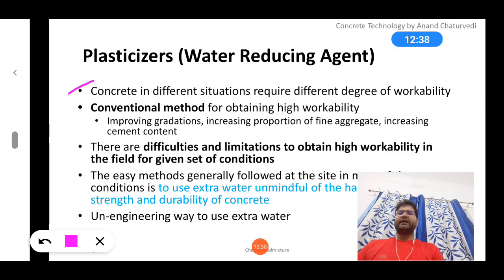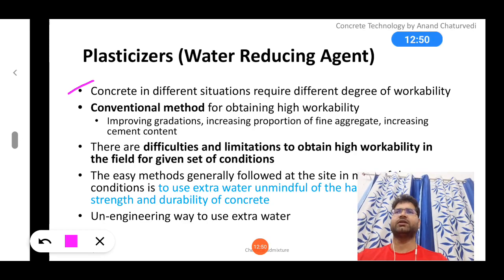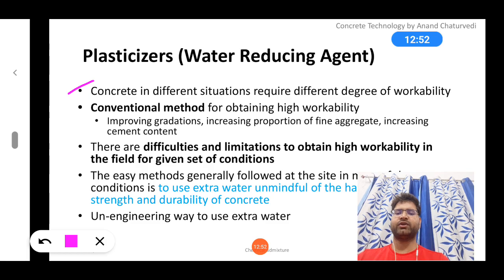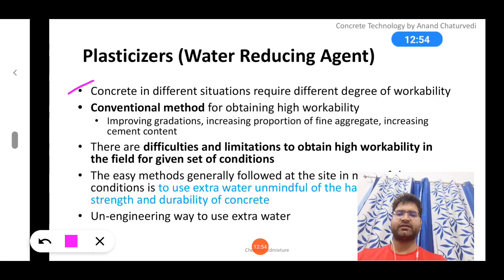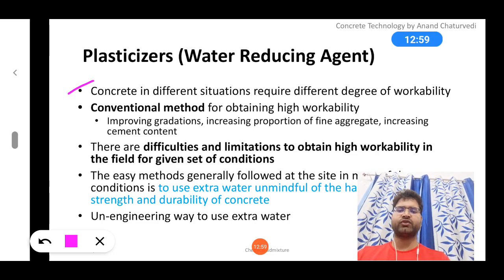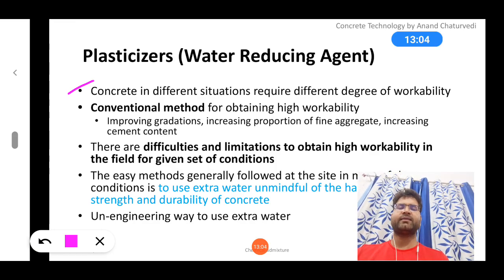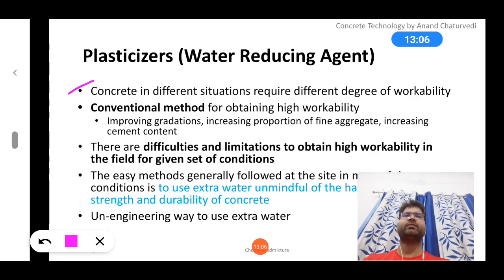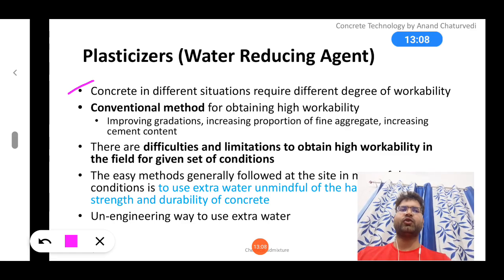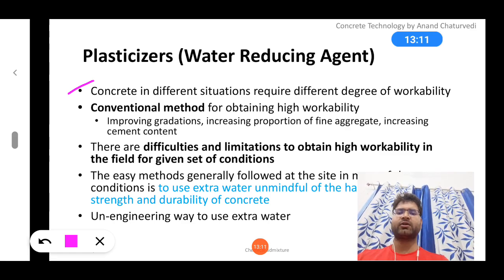concrete in different situations requires different degrees of workability. Of course, if you are doing mass concreting, it requires higher workability as compared to RCC works. Or if there is very congested reinforcement, at that time also the workability should be high, so that the concrete can go up to the lower level, the bottom soffit of the beam or column.